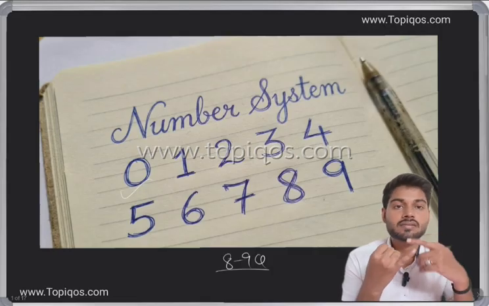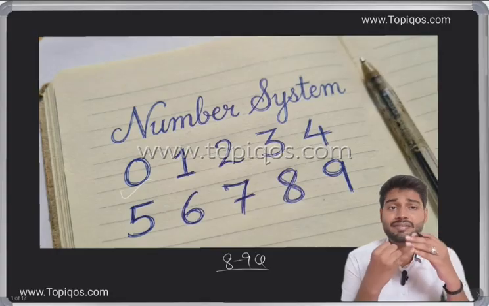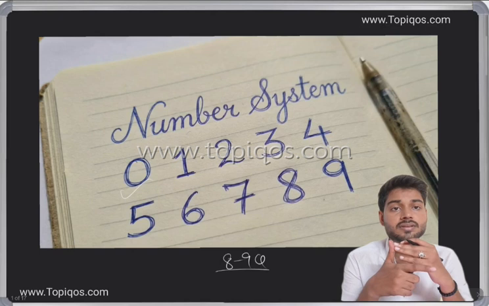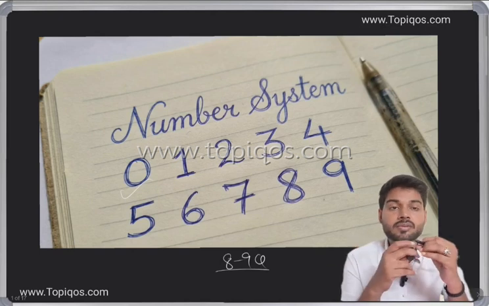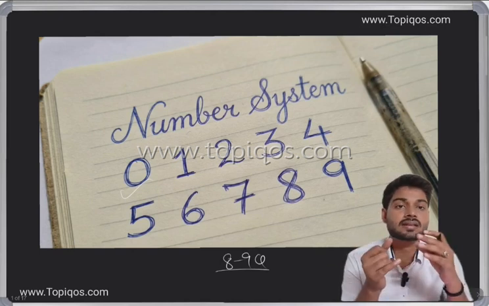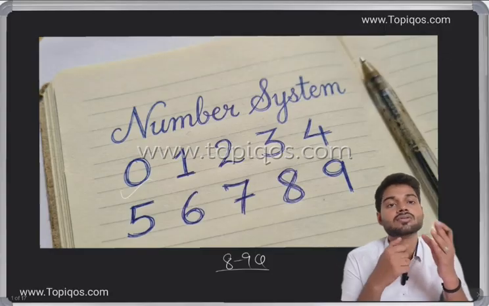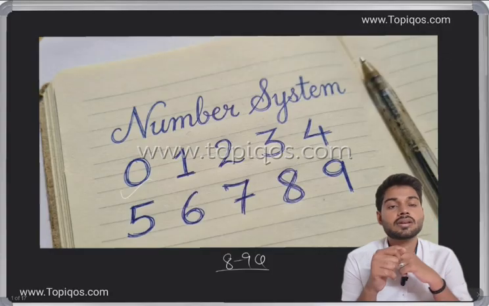We have discussed the basic concept of number system, that is related to even number, odd number, prime number, natural number, and whole numbers. What are integers? Integers are the numbers which can be negative, can be zero, and can also be a positive number, so they lie on a number line.